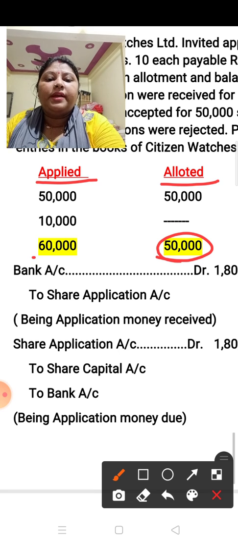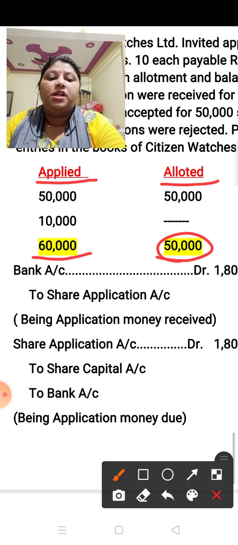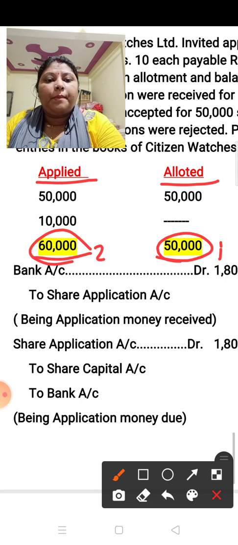And the public wants to take 60,000. The public has applied for 60,000 shares. So these two things you have to write down first, this one, then this one. Okay, now what you have to do? After that you have to write down the above entry.